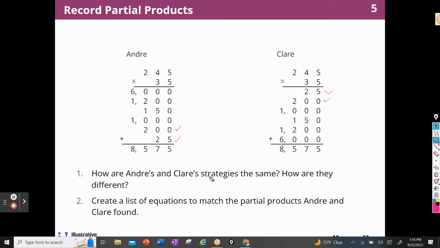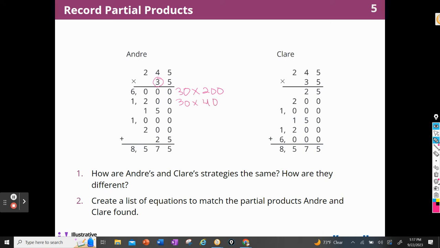All right. Create a list of equations to match the partial products. Oh, awesome. So let's talk about how Andre found 6,000. Do you remember how he did that? Well, he did 30 times 200. For 1,200, Andre found 30 times 40.